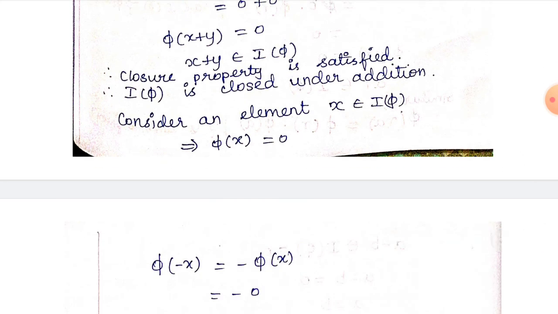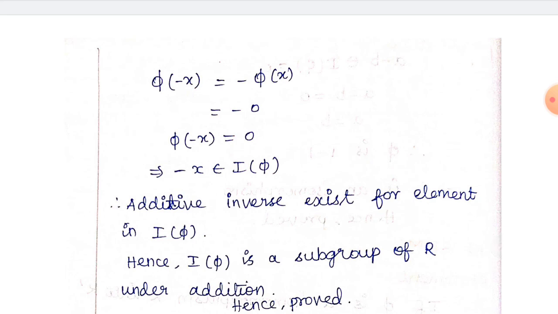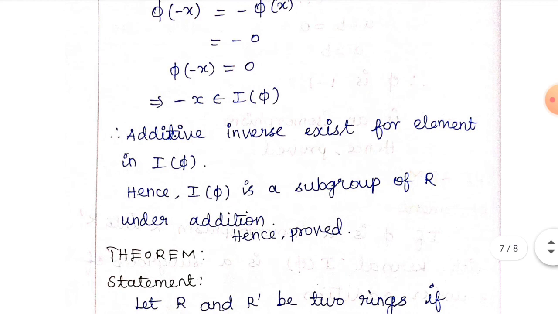Next, take x belonging to I of phi. So x belongs to I of phi means compulsorily phi of x is equal to 0. So phi of minus x is equal to minus of phi of x. This we know. So minus of 0 is equal to 0. So phi of minus x is equal to 0, which means minus x belongs to I of phi. So additive inverse exists for the element. So I of phi is a subgroup of R under addition. So here they mentioned closure property and additive inverse, so it should be a subgroup of R.